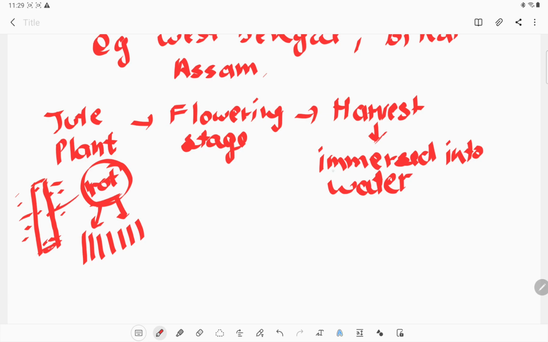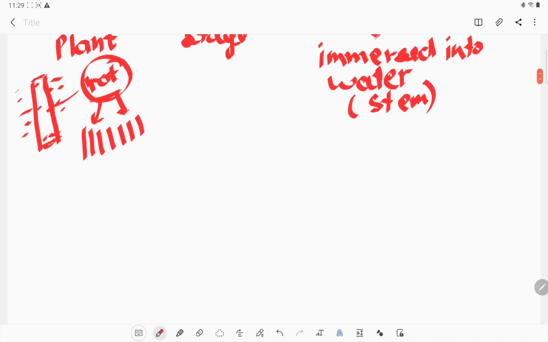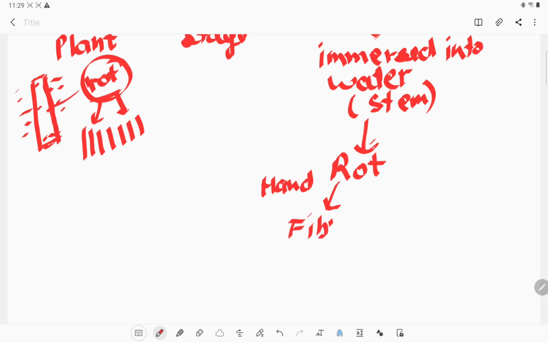Okay, so the stem is immersed into the water, and now the stem becomes rotten. With the help of hands, we can remove the fibers from that rotten stem.